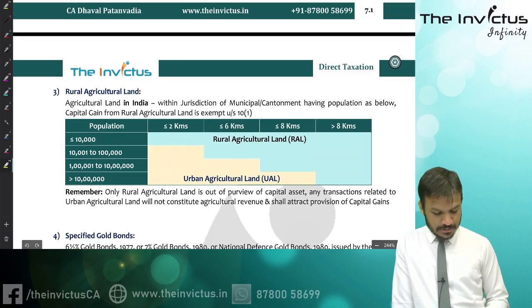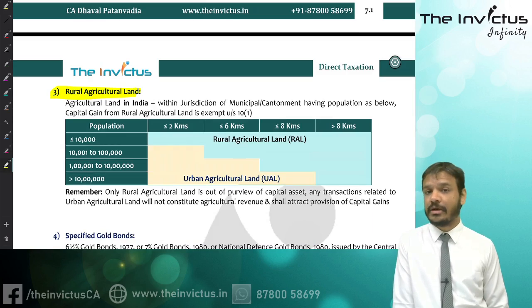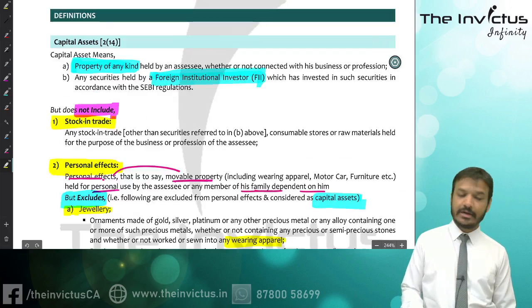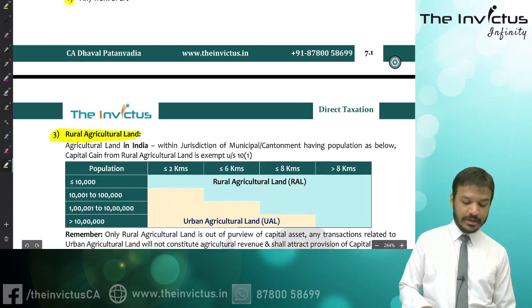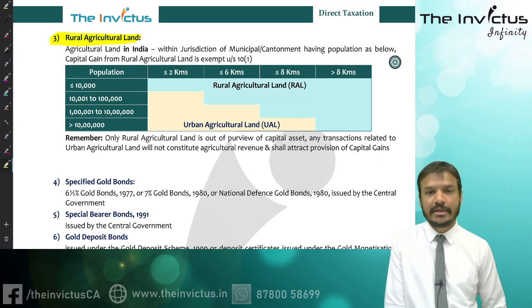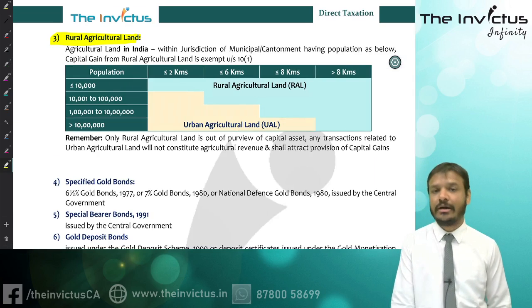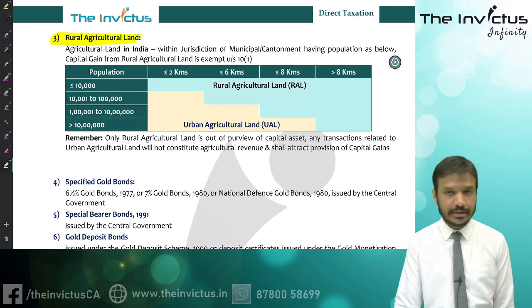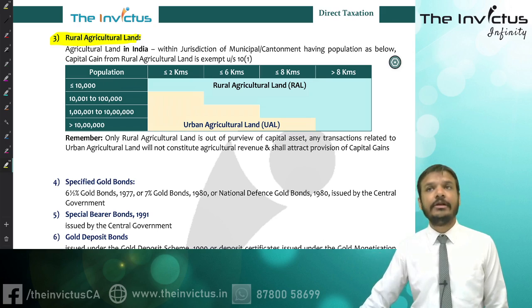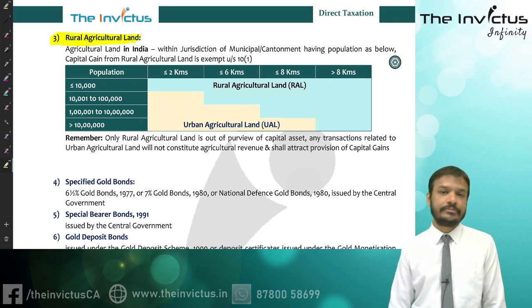Then third is rural agricultural land. What we are studying are exclusions from capital asset. First thing we studied is stock in trade, second is personal effect, and third is rural agricultural land. Agricultural land is of two types: one is rural and another is urban agricultural land. If you transfer any rural agricultural land, it will be exempt.